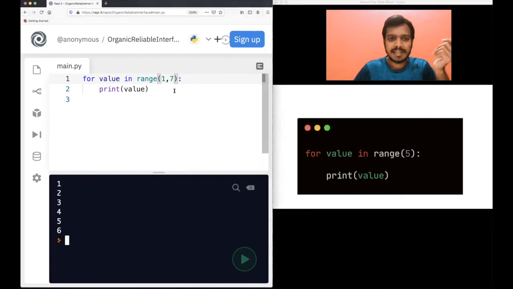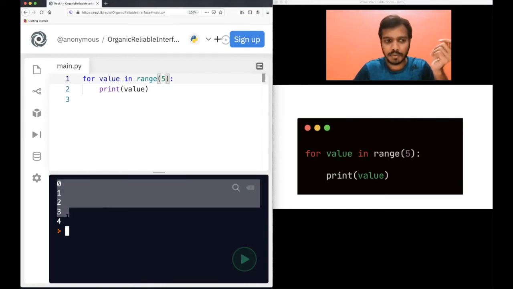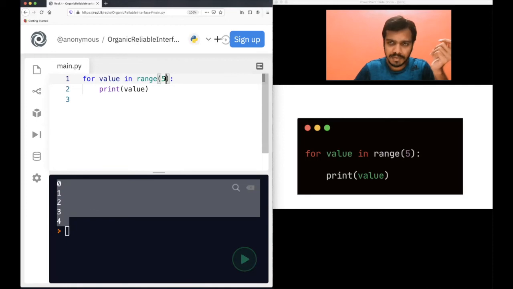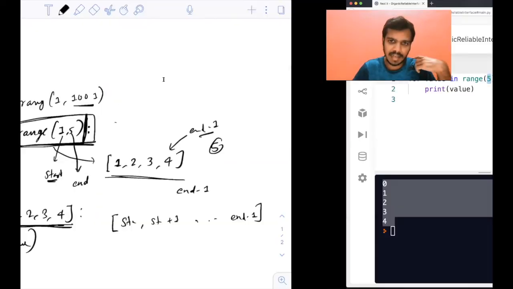Now, another way is that, let's say you do not want to start your number from, like, let's say by default you want to start your numbering from 0, okay? Then you can just have maybe 5, okay? What this will do is, you have just one number here, right? So it will start from 0 till 4. That simply means if you have only one number here, like 5, Python will see that this is the end, this end I told you about here, right?